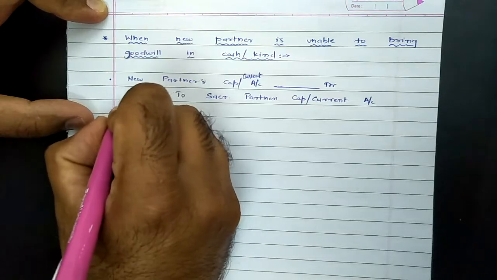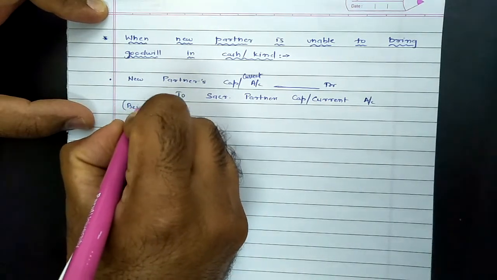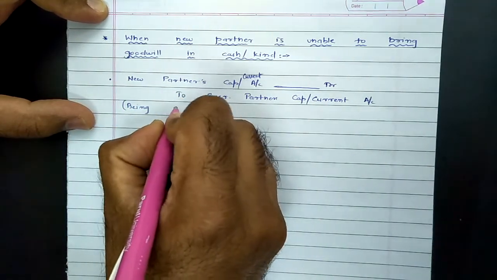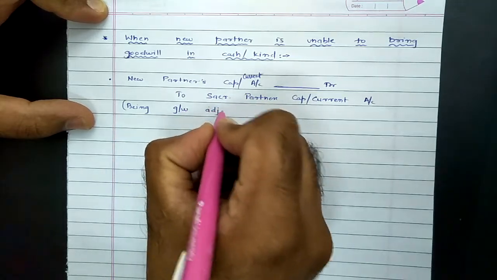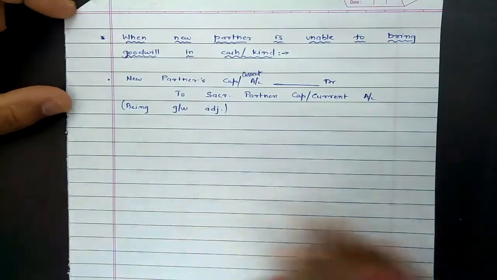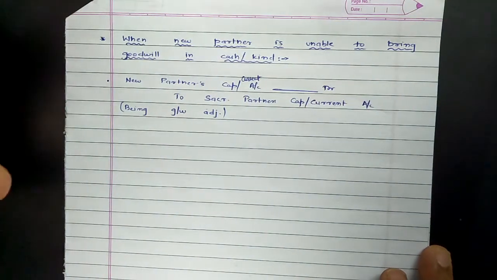This would be the entry when the new partner is unable to bring goodwill, with goodwill adjusted among sacrificing partners. So these were the entries related to goodwill.